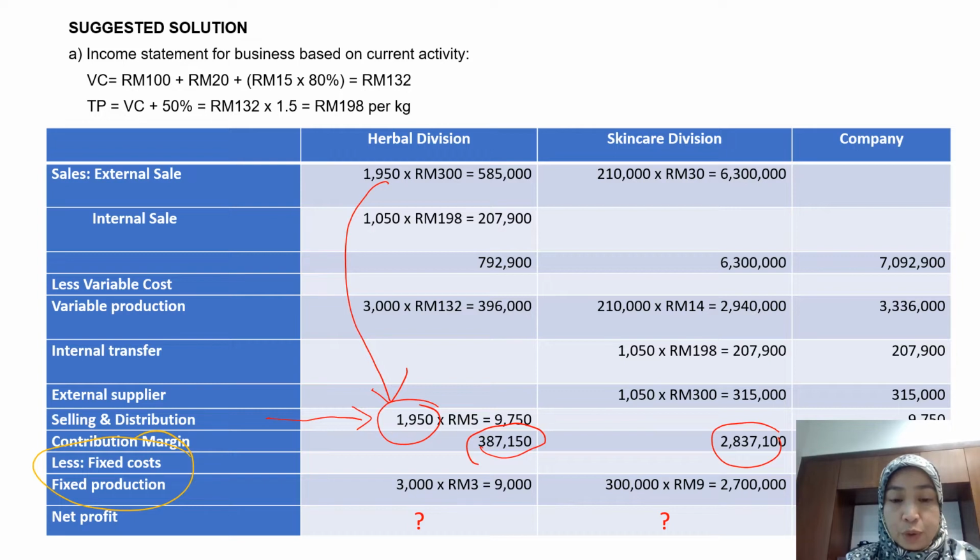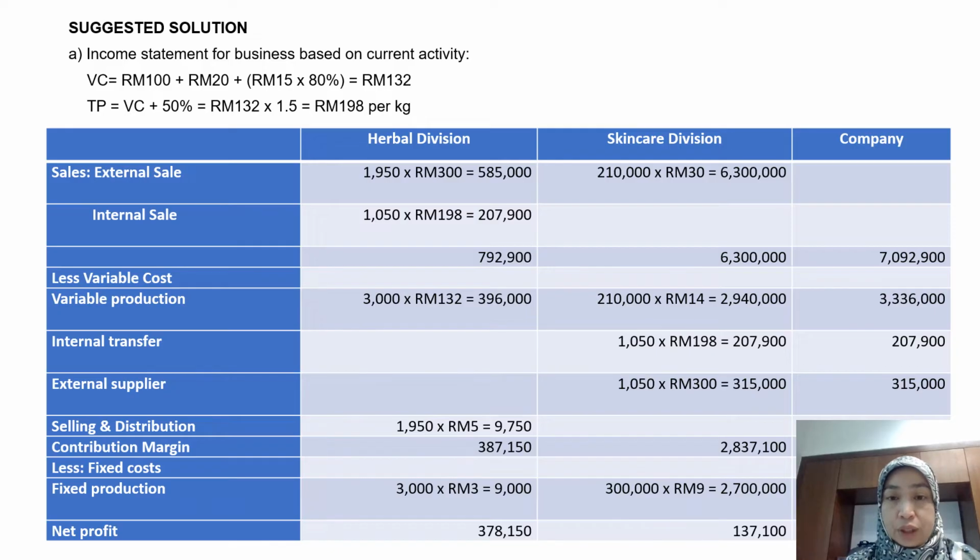For fixed production cost, if you look at the last sentence of the last paragraph, it is the policy of the company to absorb fixed cost based on full capacity. So you calculate fixed cost based on full capacity. Full capacity for the skincare division is actually 300,000. Finally, you can determine your net profit for the herbal division, the skincare division, and also the company as a whole. Net profit for the company as a whole in this case is actually 505,250.